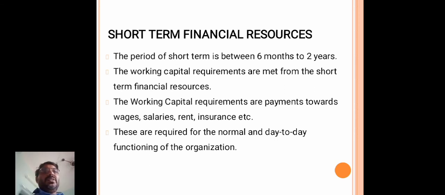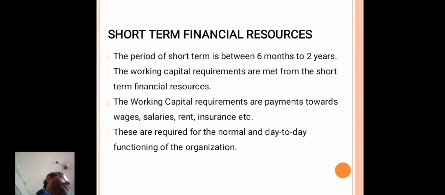The working capital requirements are payments towards wages, salaries, rents, etc. These are required for the normal and day-to-day functioning of the organization.